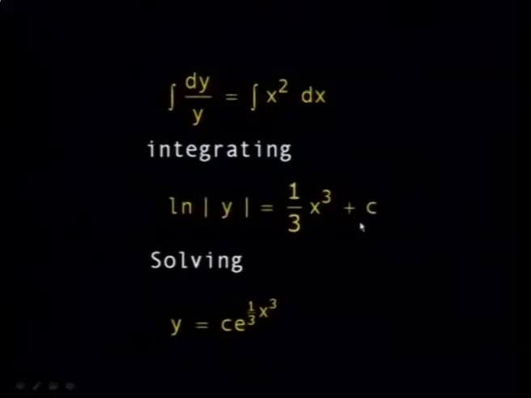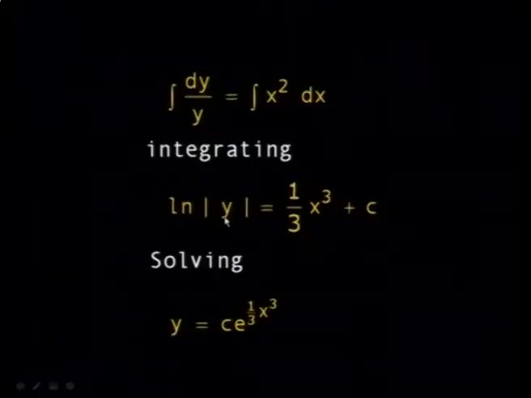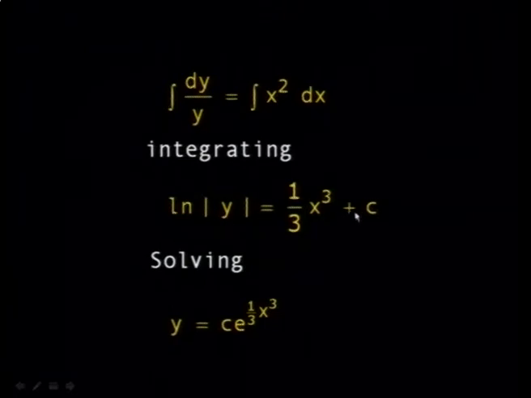As I said, you solve them. So what's the value of y now? Here you can let c be equal to the logarithm of another constant, for example, and you subtract it from ln mod y, so you get ln mod y minus ln another constant, and you can express them in this simple form.